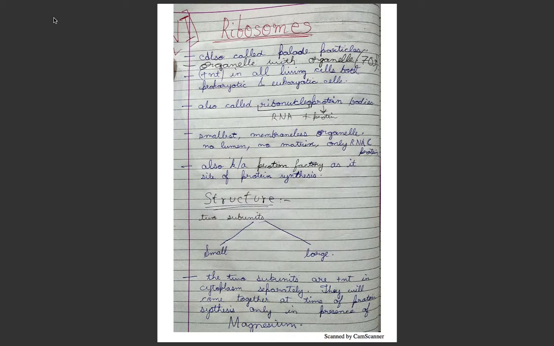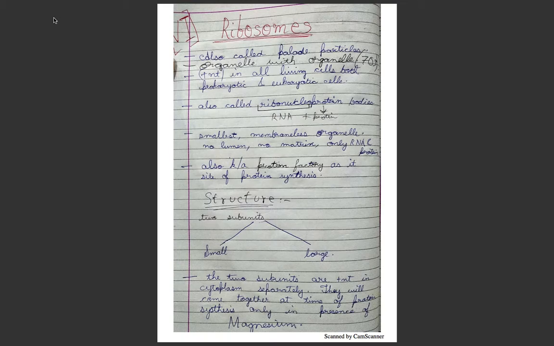This is the next video of the chapter cell, and this is the other organelle after the endomembranous system, that is ribosomes. After microbodies, it comes after microbodies. Ribosomes are also known as Palade particles. This is the only organelle which has an organelle in itself.